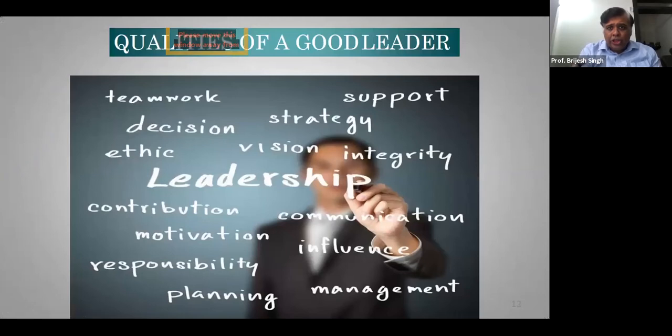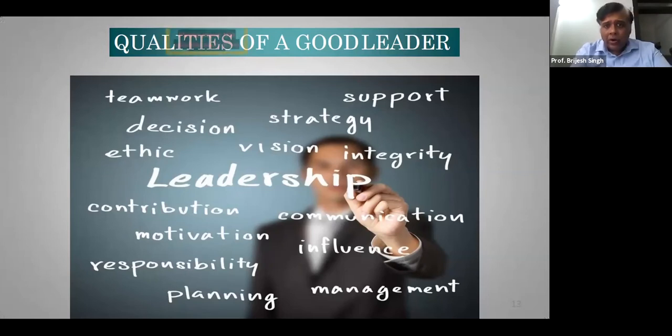Now, let me share with you the qualities of a good leader, which we have talked about before. But at this age, what is it that we need to focus on? When we talk about a Steve Jobs and a Bill Gates, we are talking about an end product, a product which has gone through experience across multiple ages. But what is required to be a good leader at your age?